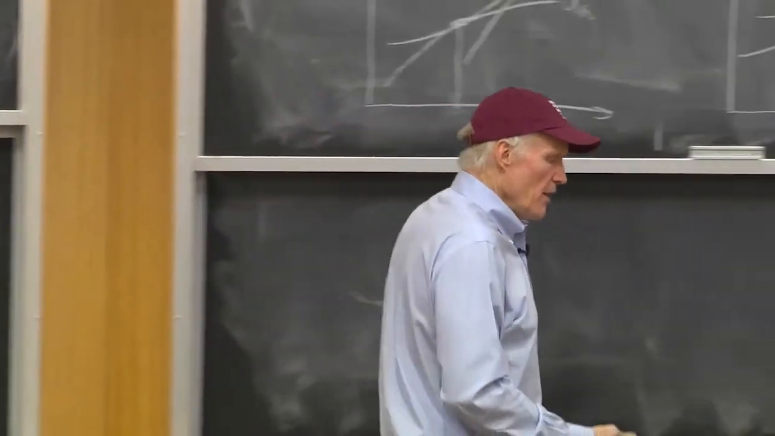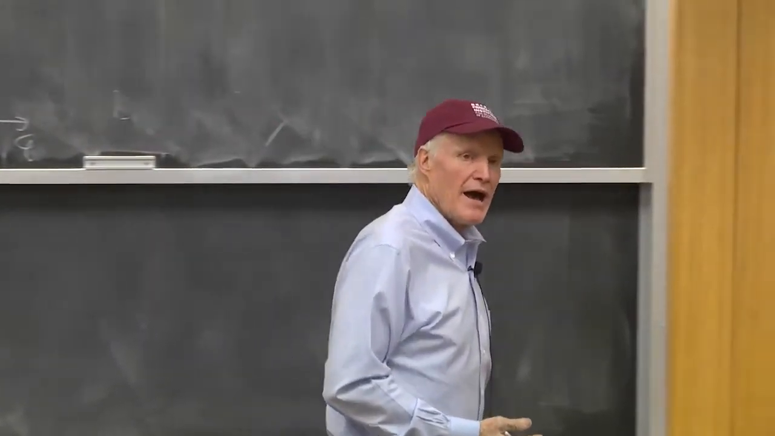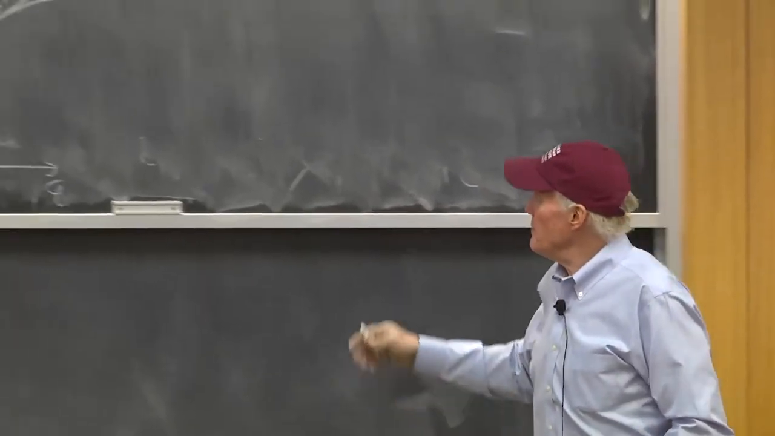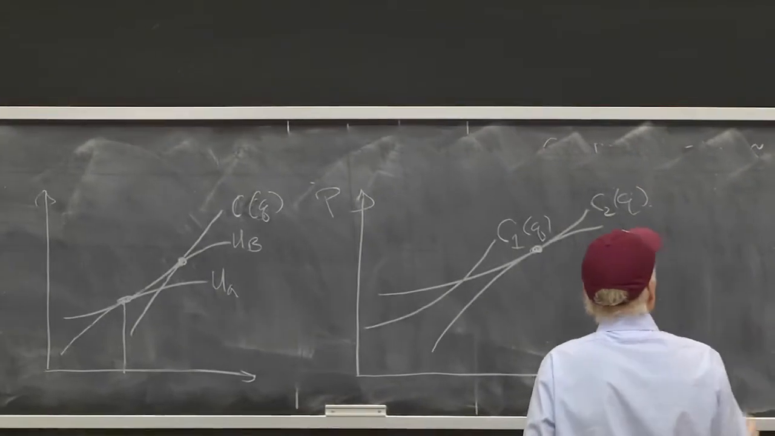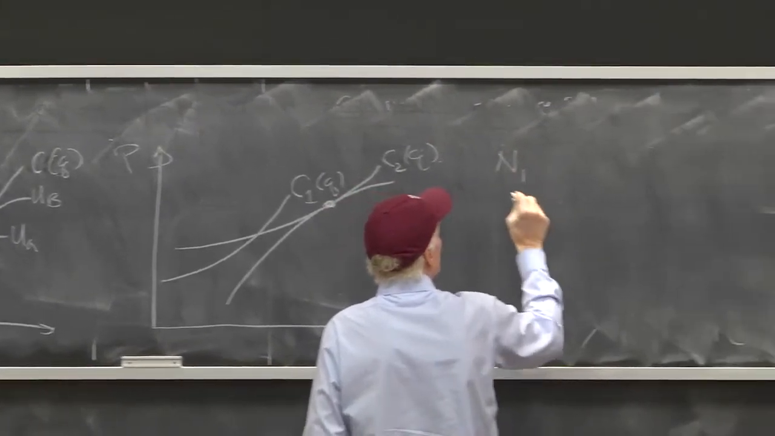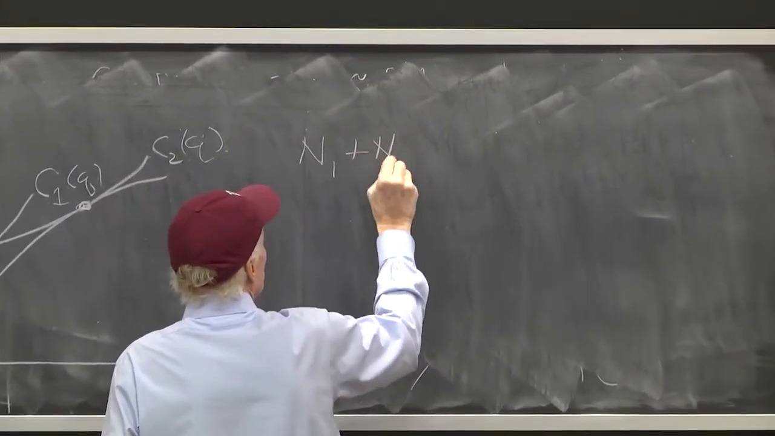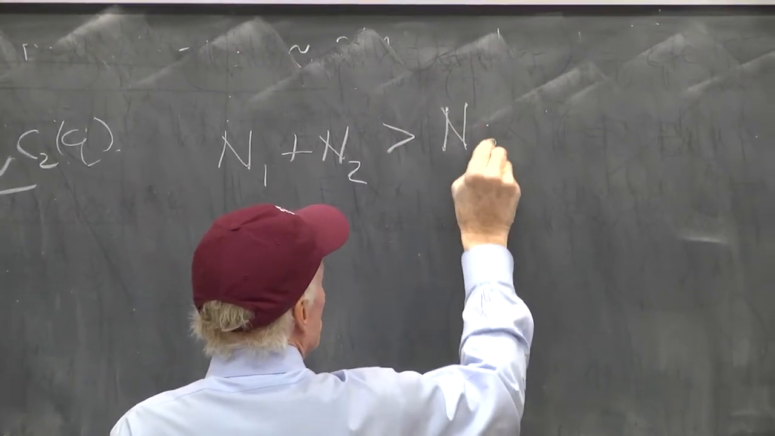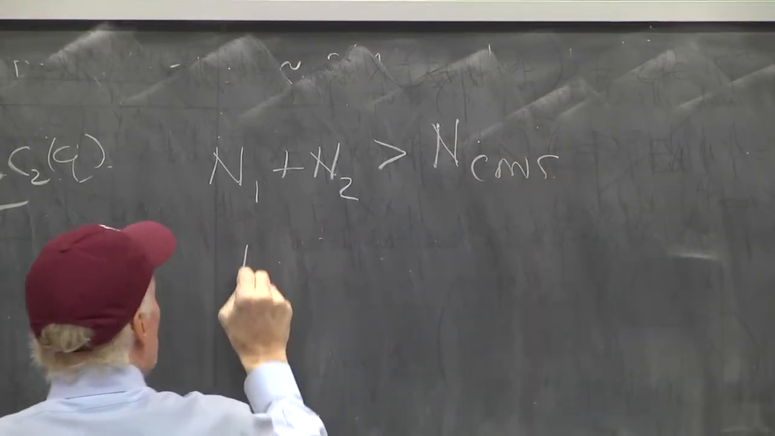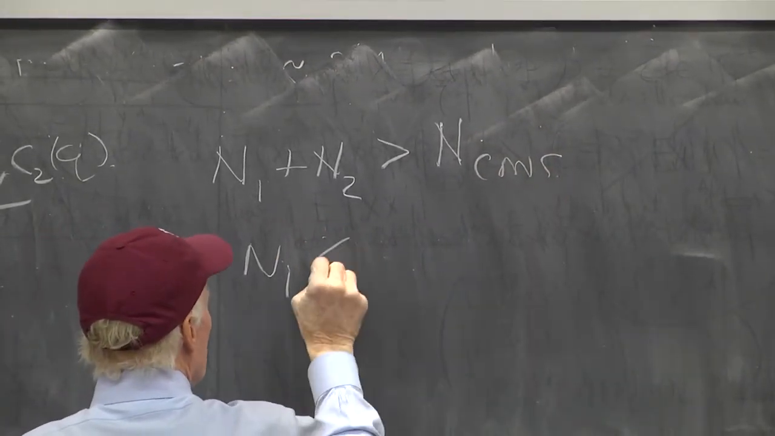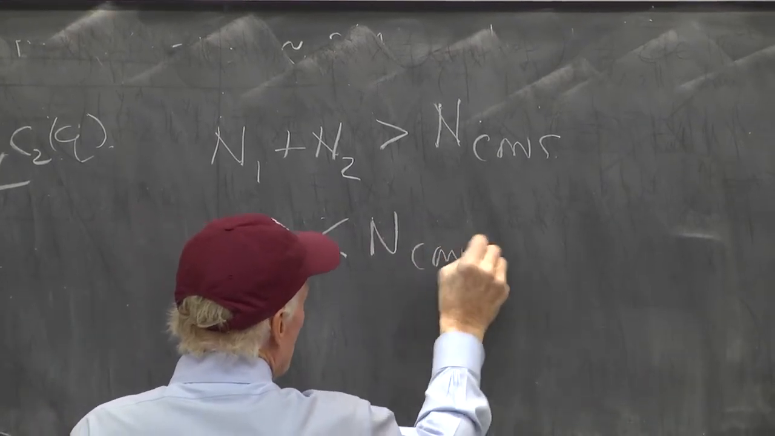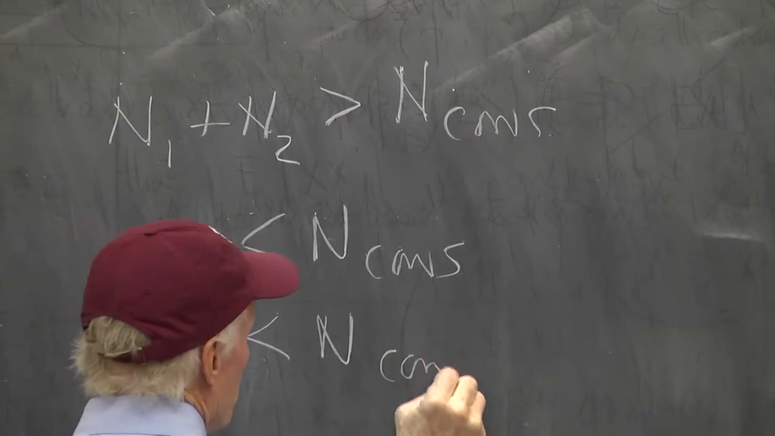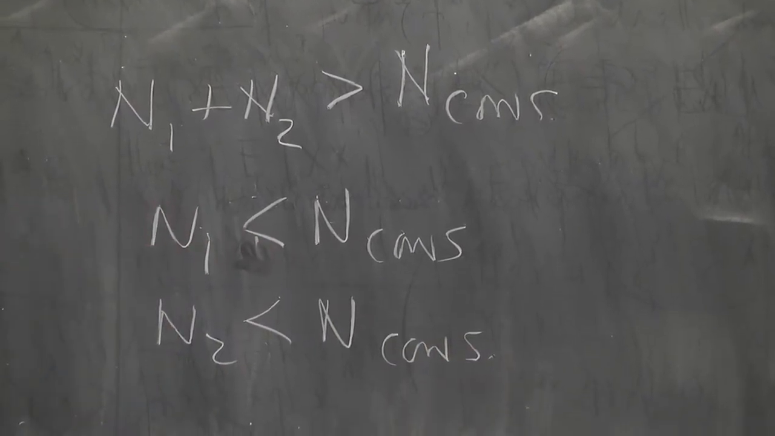Some point. What would happen if there was a limited supply of one of these firms? Let me assume for the moment that the number of ones plus the number of twos is greater than the number of consumers, but the number of ones is less than the number of consumers. And I'll make it simple. The number of twos is also less than the number of consumers. What would happen in that case?